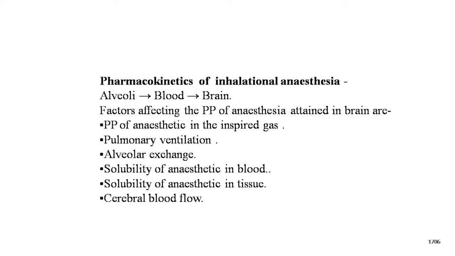Now the pharmacokinetics of inhalational anesthesia: alveoli, blood and brain, and vice versa; the pharmacokinetics of inhalation drugs is transfer. The factors affecting the partial pressure of anesthetic attained in the brain are: partial pressure of anesthetic in the inspired gas, pulmonary ventilation, alveolar exchange, solubility of anesthetic drugs in blood, solubility of anesthetic drugs in tissue, and cerebral blood flow. These are the pharmacokinetics of the inhalation anesthesia drugs.